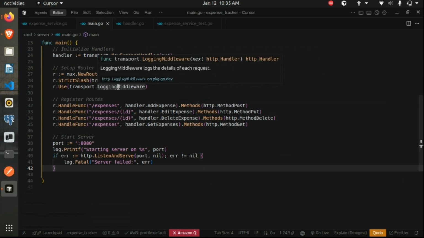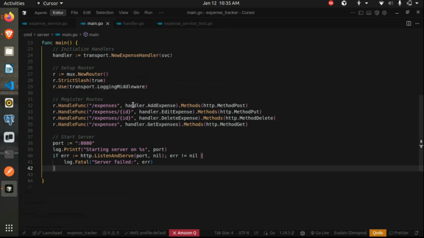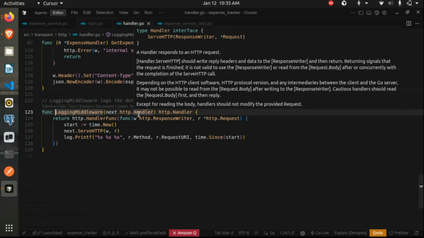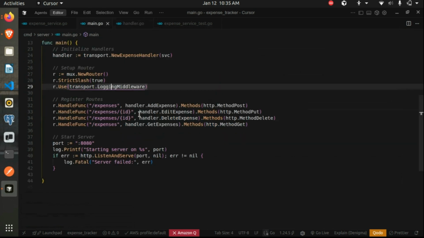But if you want something specific, there are again two ways. You can declare it on a particular prefix, so that if we have this prefix, then only this middleware is applied. And the other is, as you said, we can also wrap each function. This is a method which you're calling, but before calling it, we can wrap it. But we need to modify this function in such a way that instead of accepting a handler, it will accept that type of function which we have declared over here.